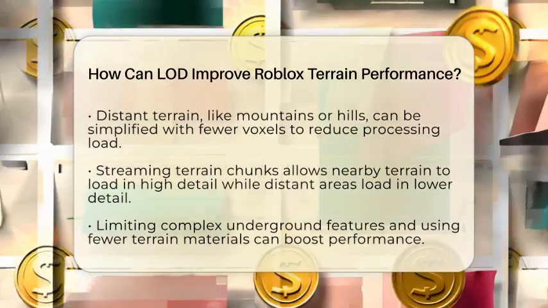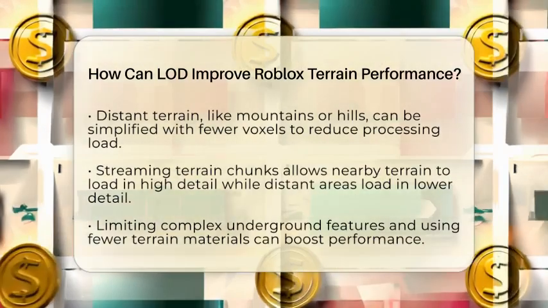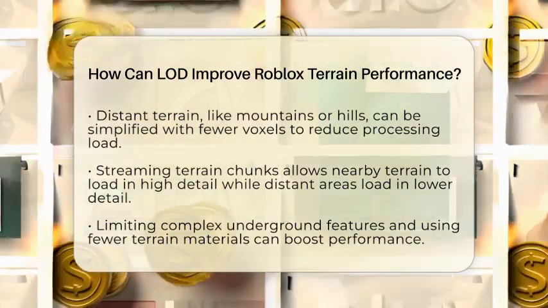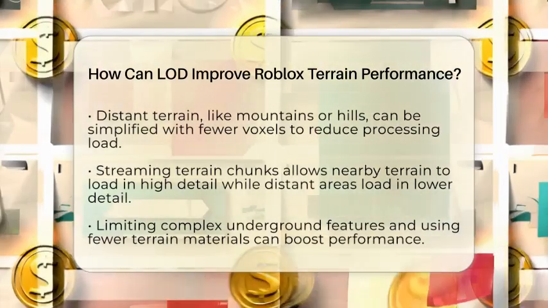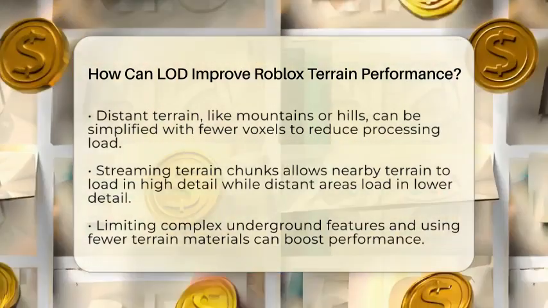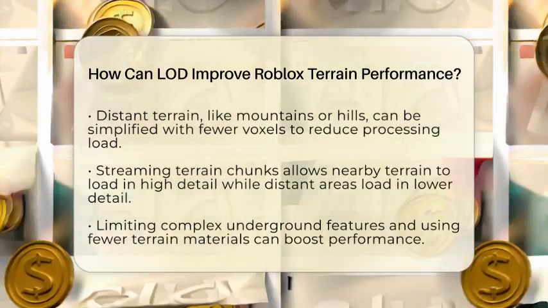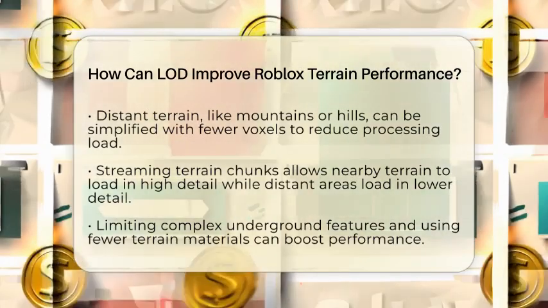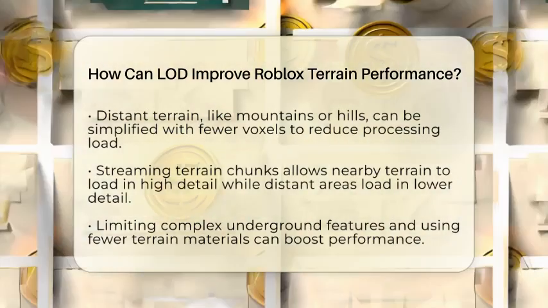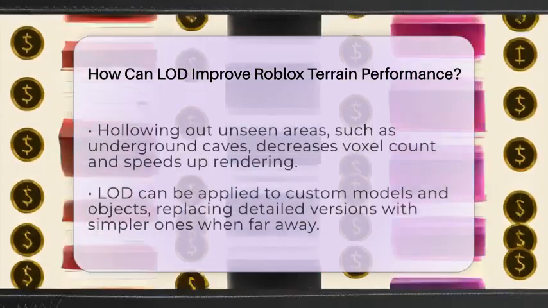To use LOD in Roblox terrain, you can start by reducing voxel density for distant terrain. For example, if you have a mountain range, you can make the faraway mountains less detailed, while keeping the close-up areas highly detailed. Roblox also supports streaming terrain chunks. This means only the terrain near the player loads in high detail, while the rest loads in lower detail or not at all until needed. This helps keep the game smooth and responsive.